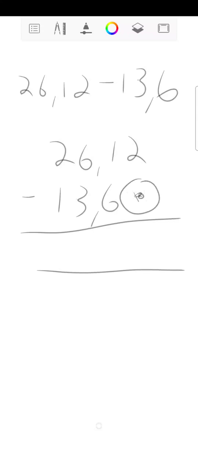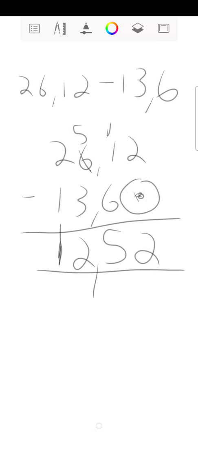So 2 minus 0 is going to give you 2. 1 minus 6 you cannot do, so take away from our 6, which changes it to a 5. Put a 1 over there, so I've got 11. 11 minus 6 is 5. 5 minus 3 is 2. 2 minus 1 is 1. So your final answer over there is 12 comma 5 2.